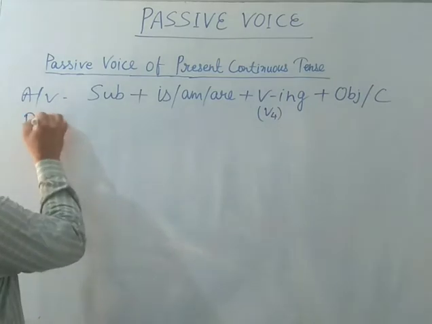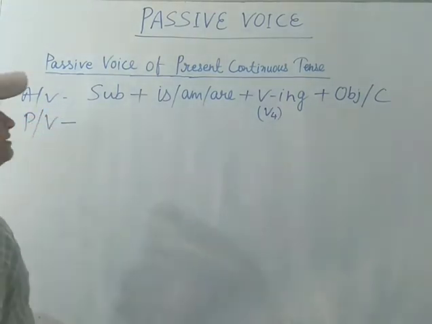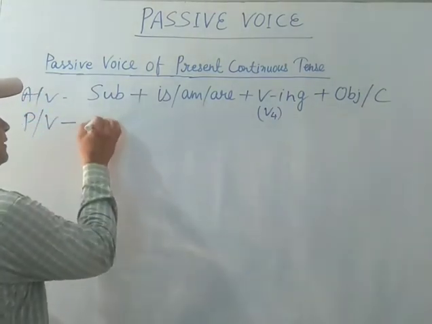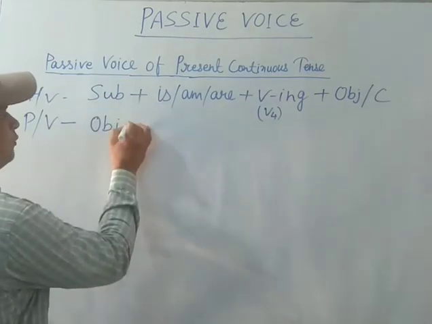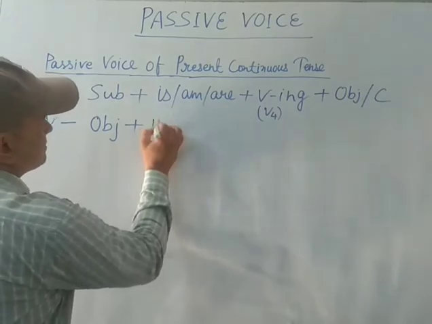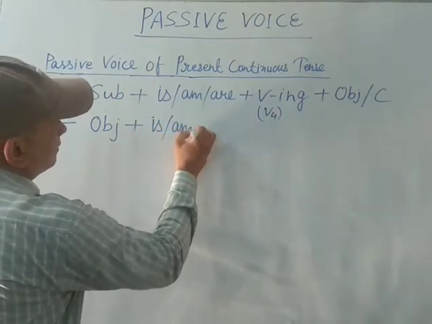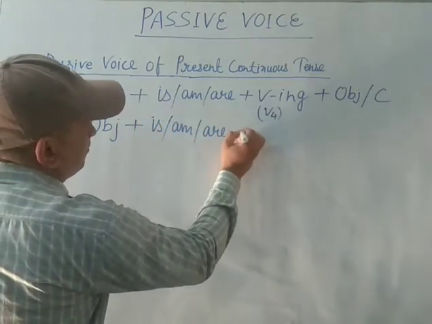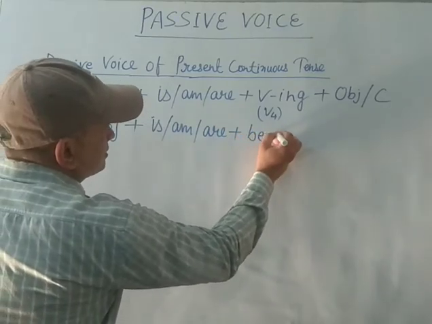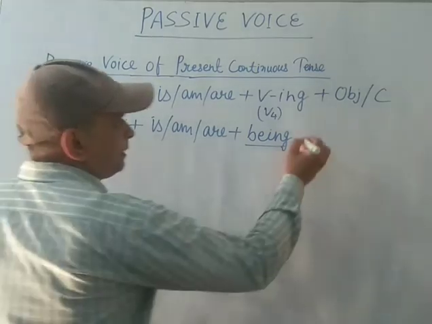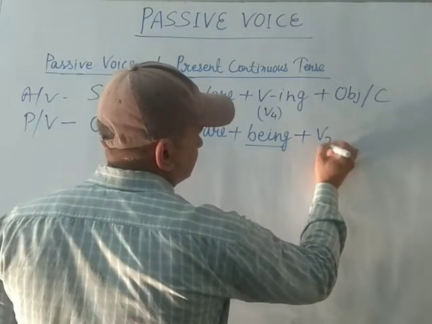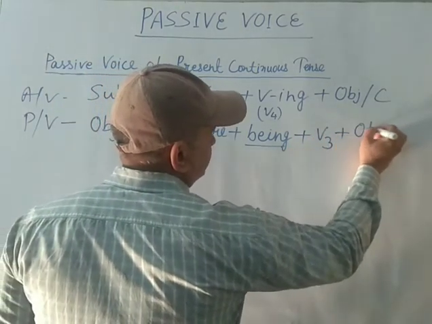Now I should change it into passive voice, and in the passive voice the structure is written as follows: object plus is/am/are plus being. This word is very important, so mind it. Being plus V3 plus other words.